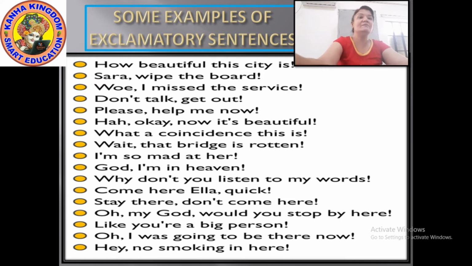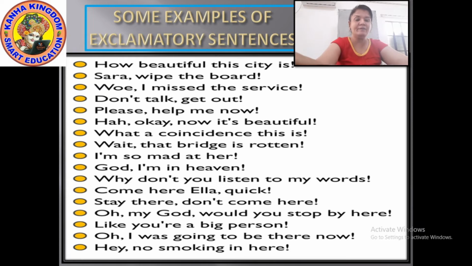Wait, that bridge is rotten. This is also an exclamatory sentence. I am so mad for music. So here you are expressing your feelings of liking something. Either it is music, sweets, books or anything. Such sentences also come under exclamatory sentences.